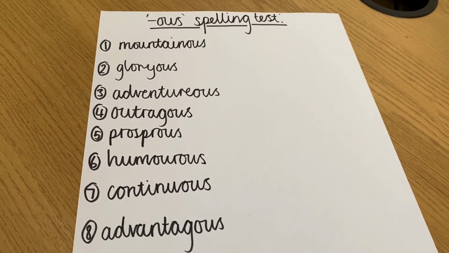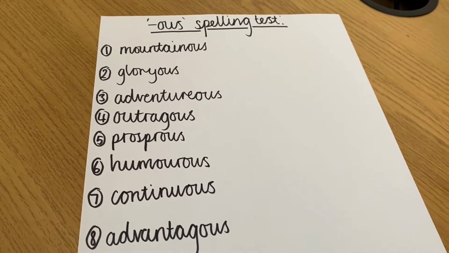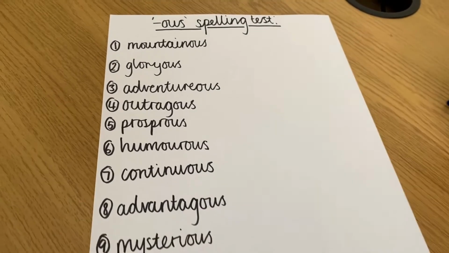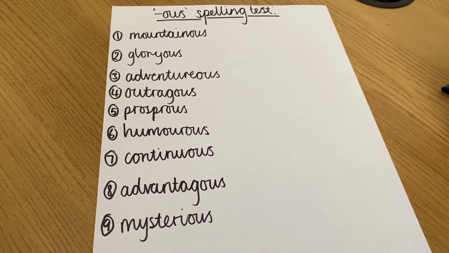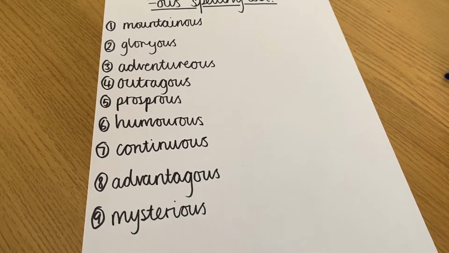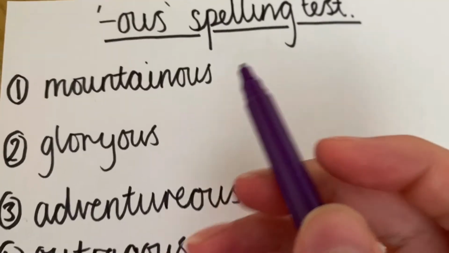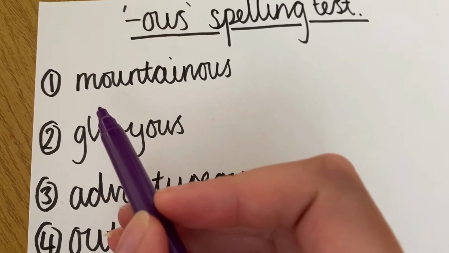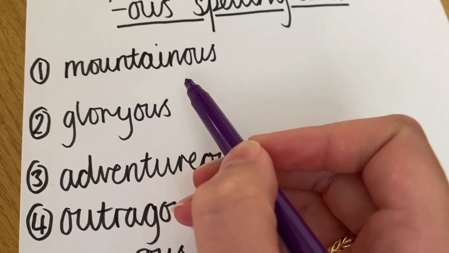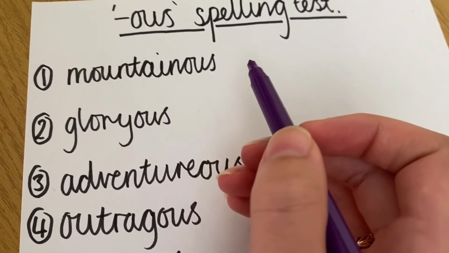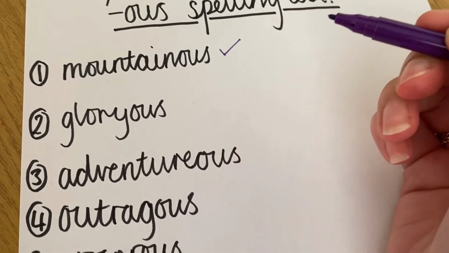Well then, Year 5, it seems like, yet again, I have not got all of my spellings correct. So that just means that I do need to make sure that I am practicing this week. So let's go through and check the spellings to see which ones I've got correct and which ones I don't. So let's start with mountainous. I know that my root word in mountainous is mountain. It doesn't end in E, Y, G-E or O-U-R. So I think that's okay. I've just added my O-U-S, so I can tick that off.